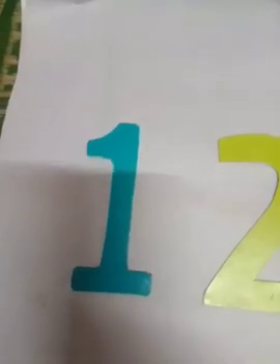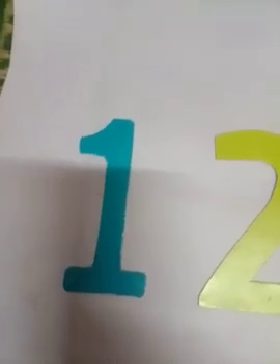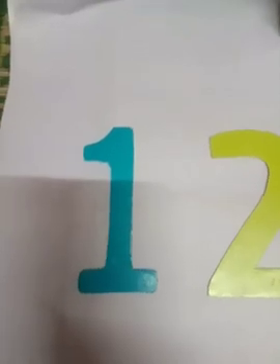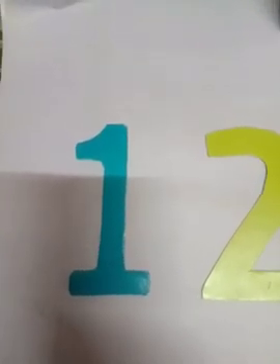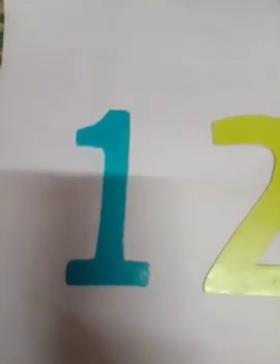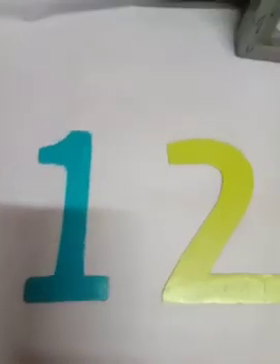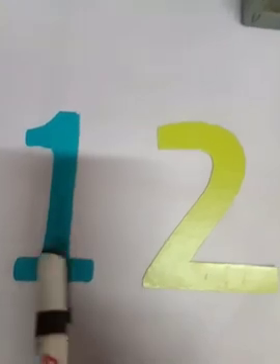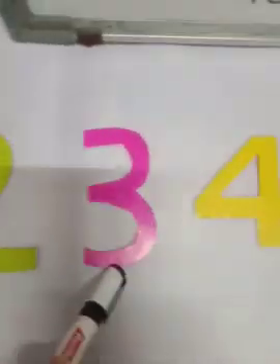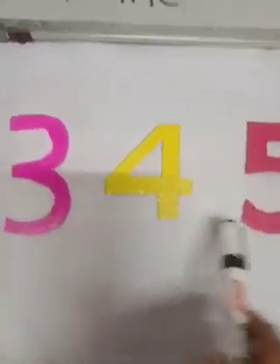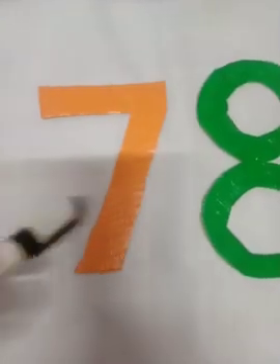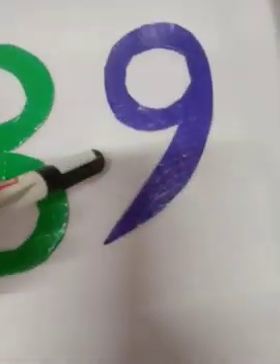Last period we have learned about number 9. Now we will practice numbers 1 to 9. So first, children, let us read all these numbers one by one. 1, 2, 3, 4, 5, 6, 7, 8, 9.